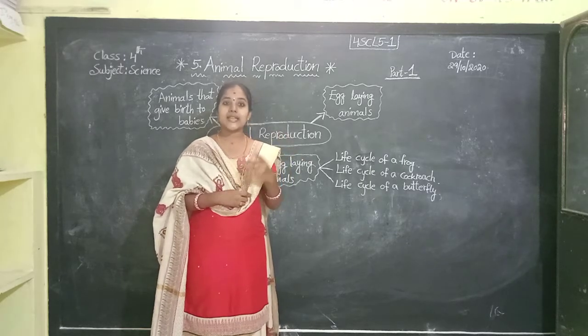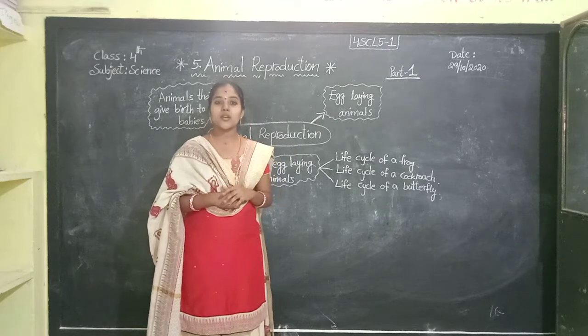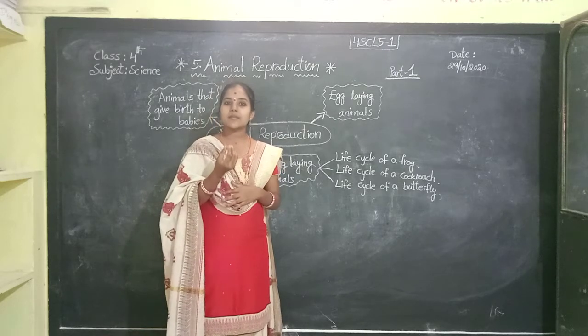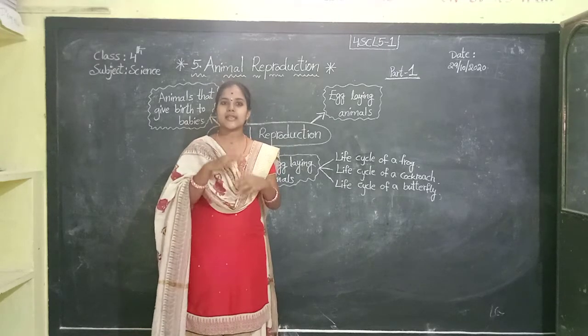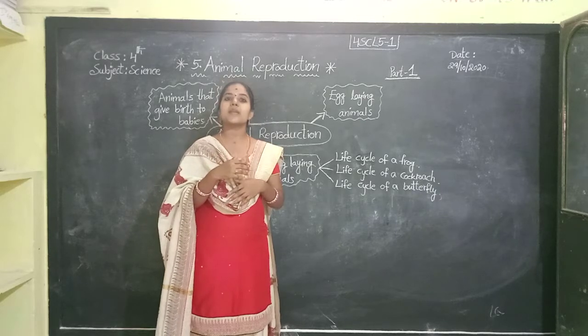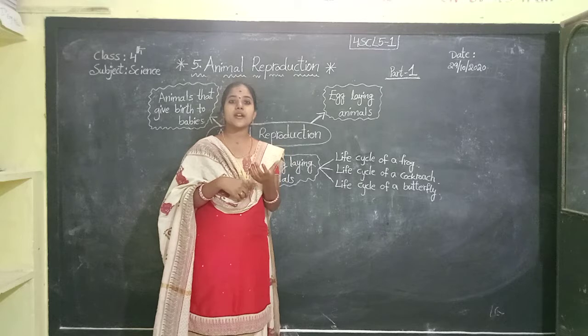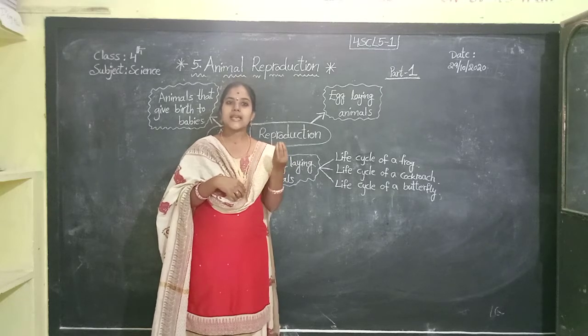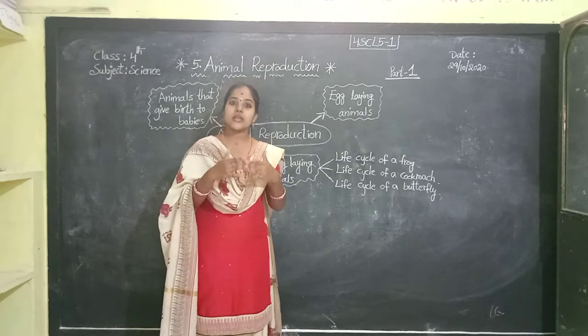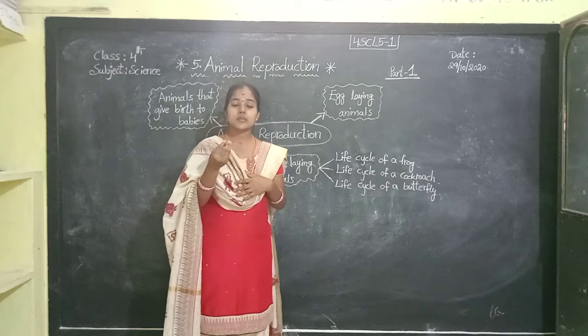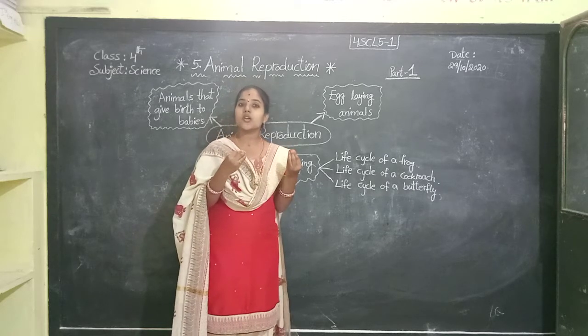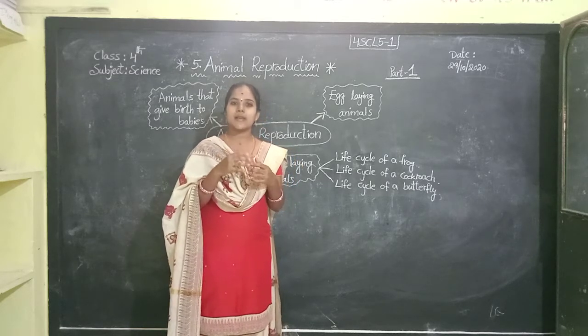Inside the yolk there is an embryo. The baby bird comes out from the embryo. The embryo develops into a small baby bird, and the yolk forms food for the embryo.